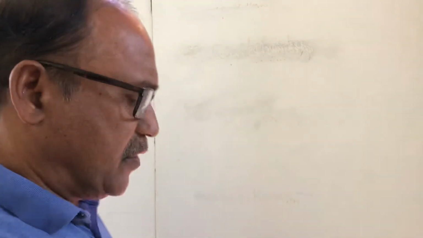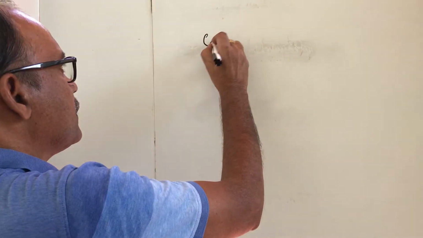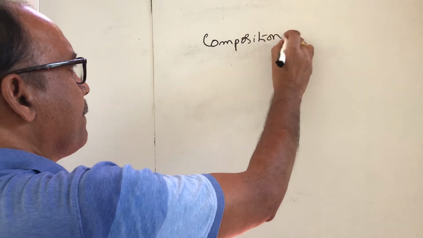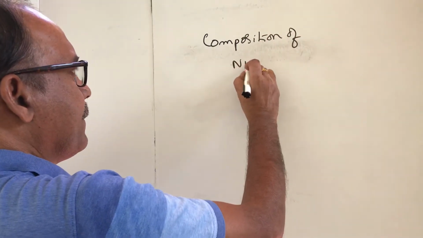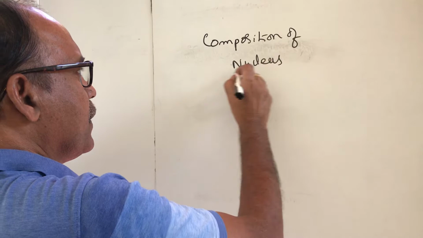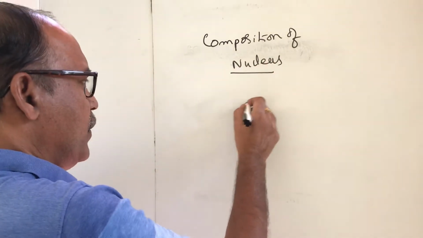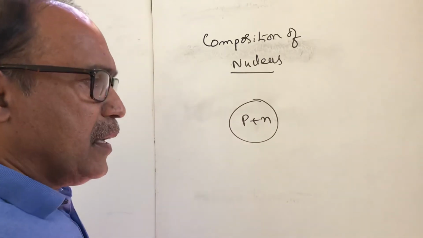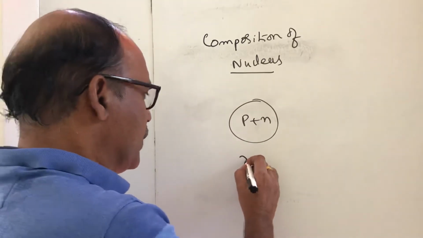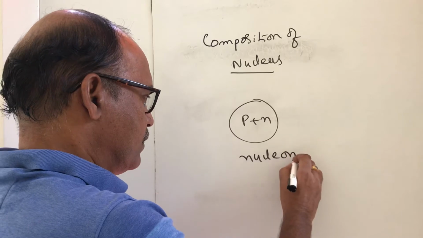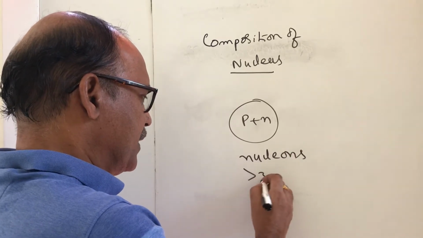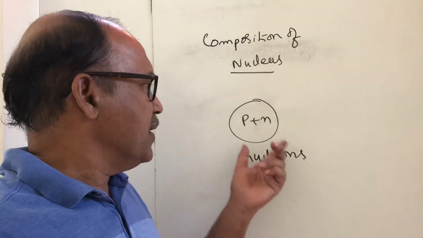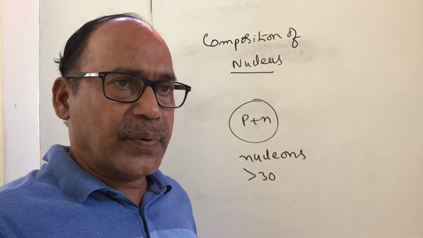Composition of the nucleus. The nucleus is made up of protons and neutrons, and these are called nucleons. More than 30 nucleons have been discussed so far, but mainly protons and neutrons are called nucleons.